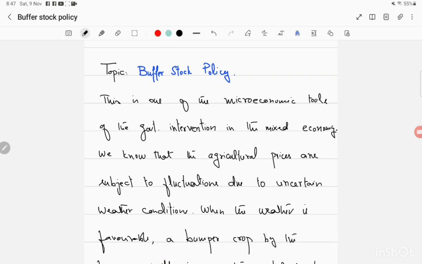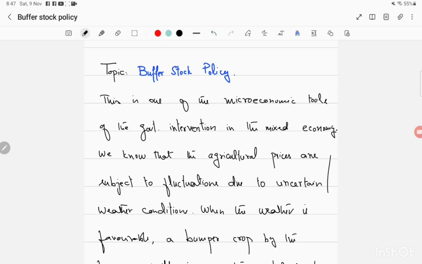All right, so when less supply of crop is available, the stock which was kept by the government during the favorable weather condition will be brought into the market to stabilize the prices of the necessities. This is the main purpose.